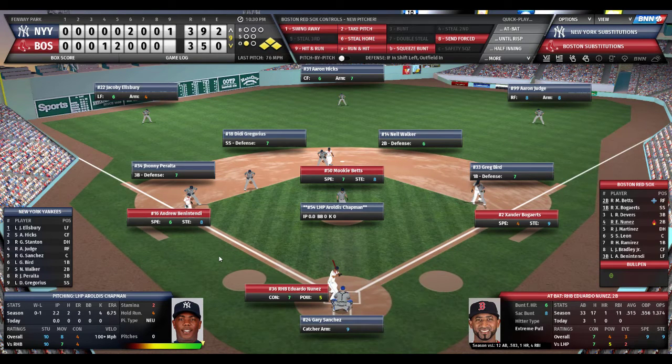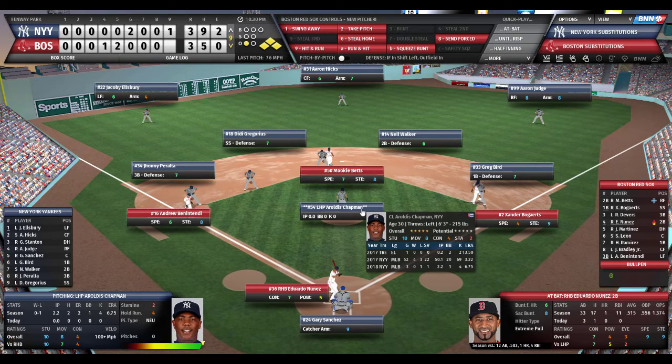Eduardo Nunez, 1 for 3 today. Nunez has 11 RBIs on the season. If he gets number 12, the Red Sox have a walk-off victory. The new pitcher, and we were wondering why it took so long to get to him, Aroldis Chapman is now in for the Yankees. The closer, my God, he has come in to what they call a hot kettle. The oven is on fire. And he is the fire extinguisher, hopefully, if you're a Yankee fan.